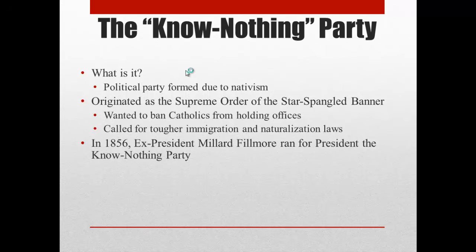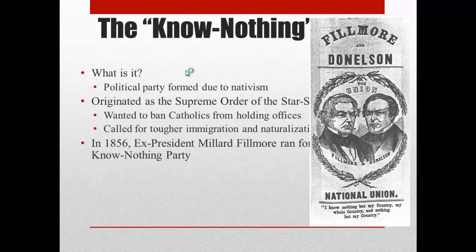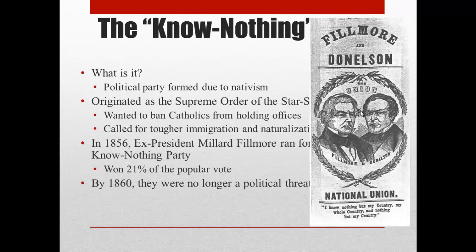And in 1856, then ex-President Millard Fillmore ran for president on the Know-Nothing Party ticket. And here is a poster depicting that. And this is actually Andrew Jackson's nephew. His name was Andrew Jackson Donaldson. He was Andrew Jackson's personal secretary when he was president. And in 1856, Fillmore and Donaldson got 21% of the popular vote. So 1/5 of people who voted in that election voted for the Know-Nothing Party. That just shows how high nativism was during this time.